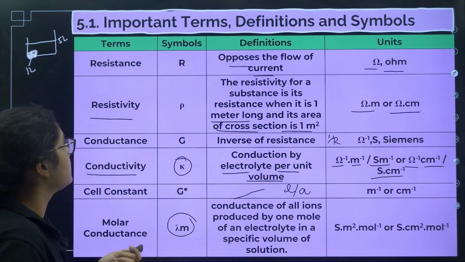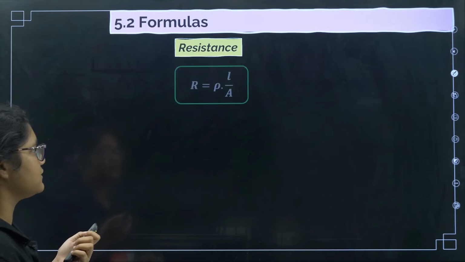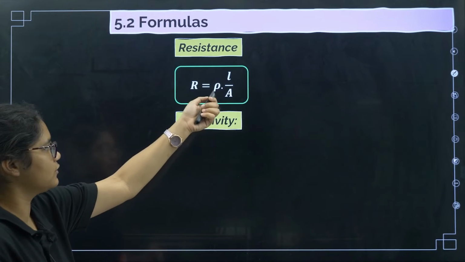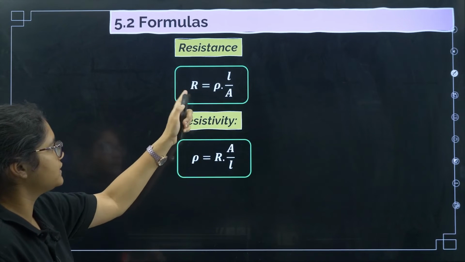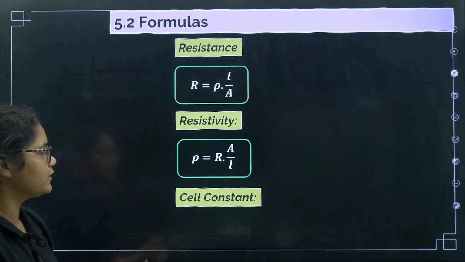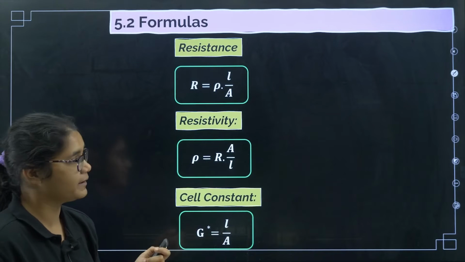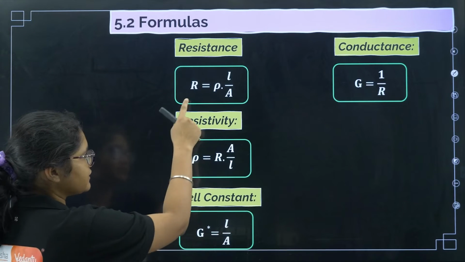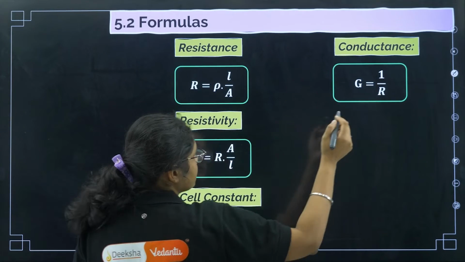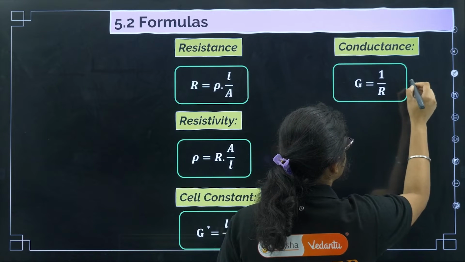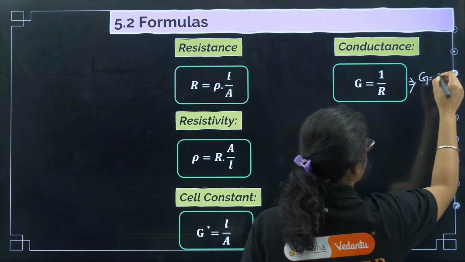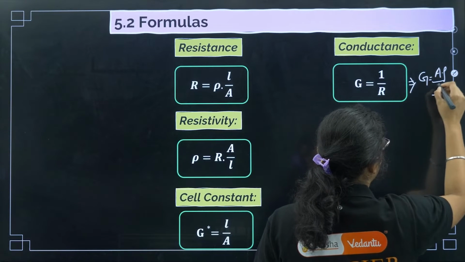Okay, fine. Now coming to formulas, these are very important formulas. Resistance R is equal to rho into L by A. Resistivity, you can see from here, will become rho is equal to R into A by L. Now cell constant is this term G star, that is L by A. Now conductance is the opposite of resistance, so G is 1 by R, or you can write it in this term: G is equal to A into 1 by rho into L, that is, A by rho L.